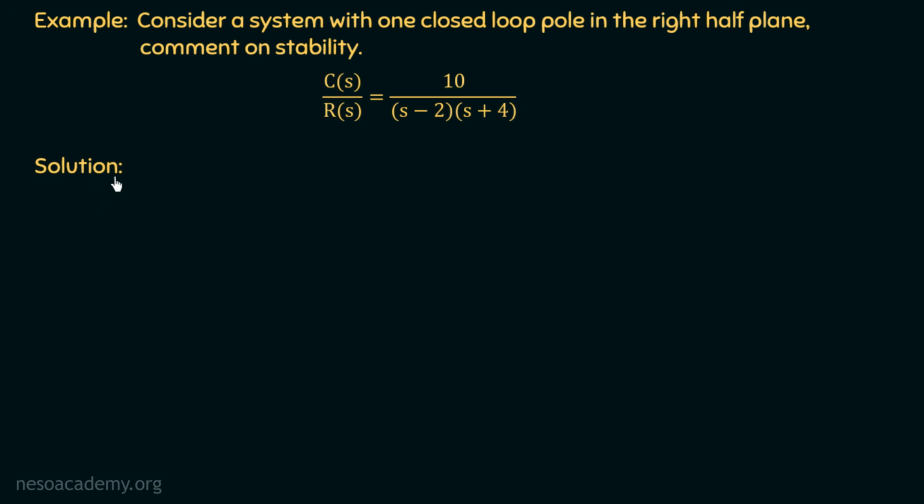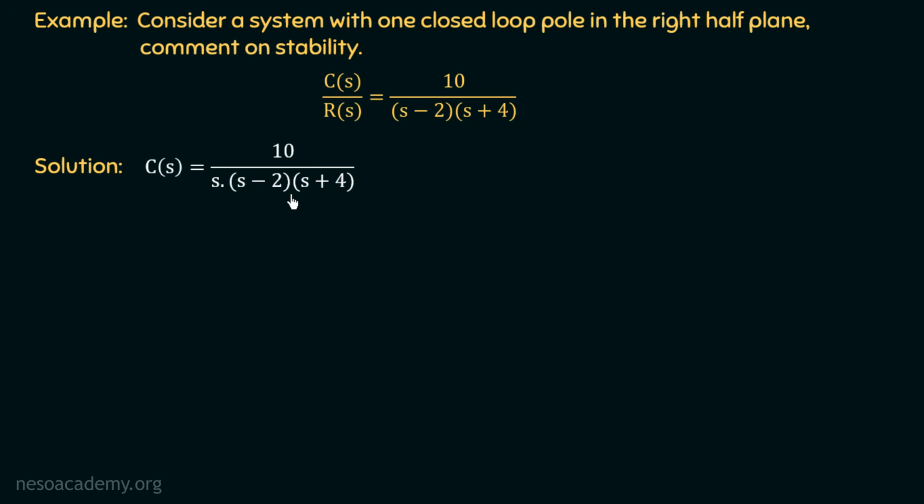So moving on to the solution. Again, if we consider the input given to this system is the unit step input, then the unit step response will be C(s) equal to 10 over s multiplied with (s minus 2) multiplied with (s plus 4). If the input is unit step input, then R(s), which is the Laplace transform of input, will be equal to 1 over s, and if we transpose this term to the right hand side, we will have C(s) equal to this term. I hope you got this. Now we know what we have to do.